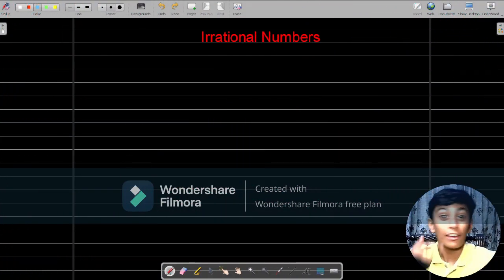Naitik, and today we are going to do chapter 1, class 9, number system. In this chapter we are going to start with a new topic, which is irrational numbers. You will be thinking, why I didn't cover irrational numbers in the introduction. Actually, the reason was that irrational numbers is a new topic and it's given after exercise 1.1.